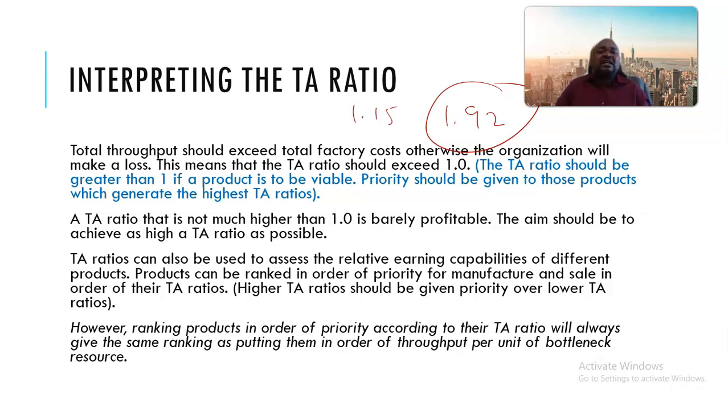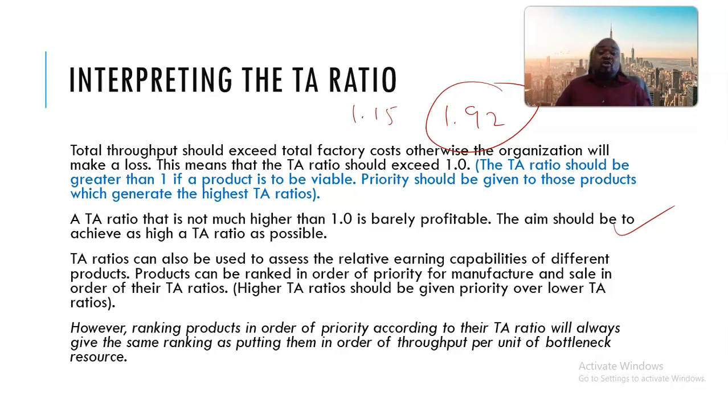Remember also that this statement is referring to the viability of the product. If the product has a throughput accounting ratio which is not much higher than 1, it means that the product might not be that profitable.